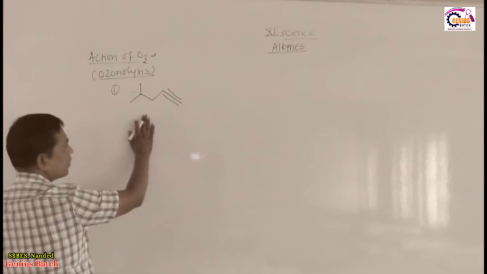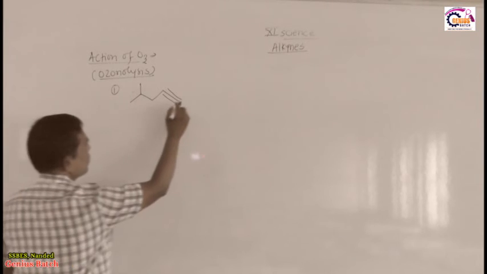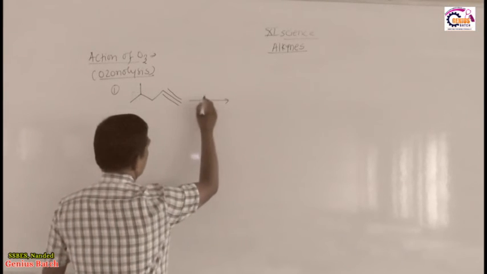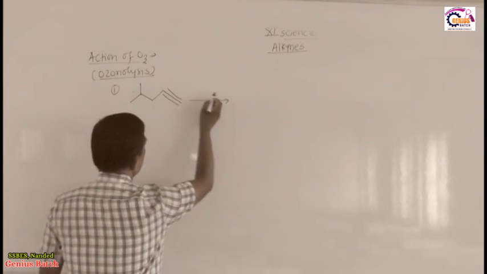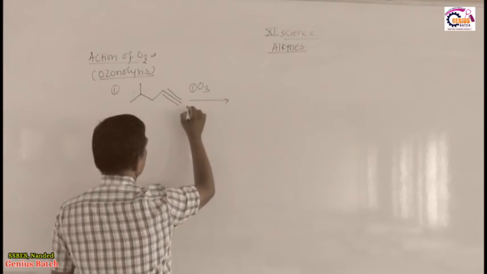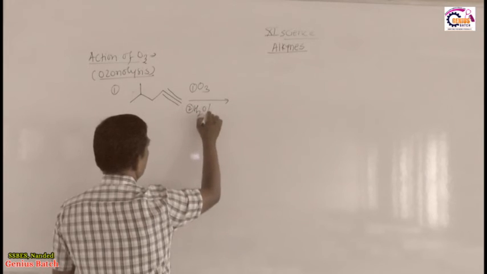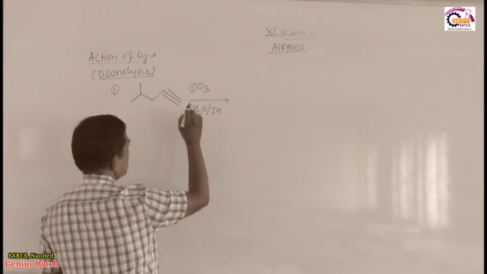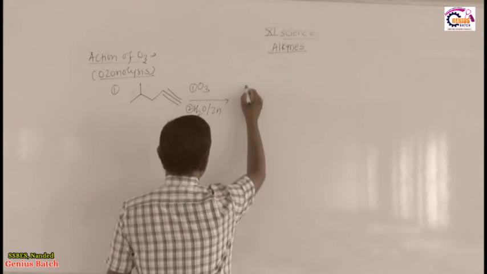So this is one of the examples, and I can judge this product in shortcut. What will the product be? Firstly, I keep O3. Second, I take H2O with Zn. In this way they ask the question. So the shortcut is like this.